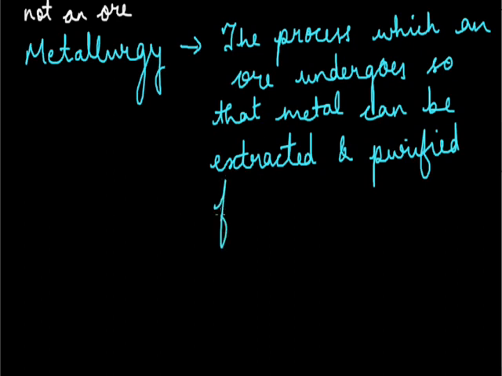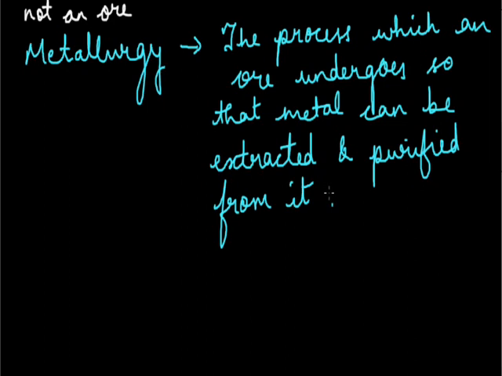Okay, this is metallurgy. All the processes involved in the extraction and purification of a metal, we'll say it is a process that is kept under one heading, that is metallurgy.